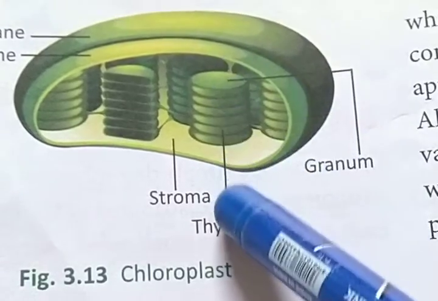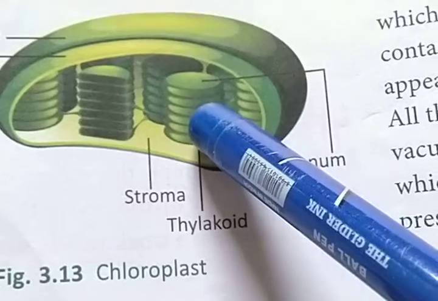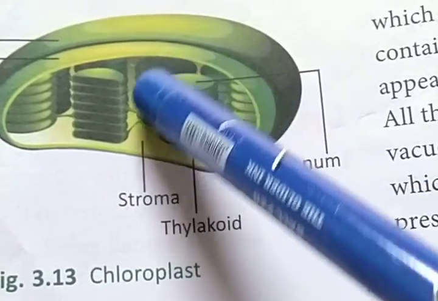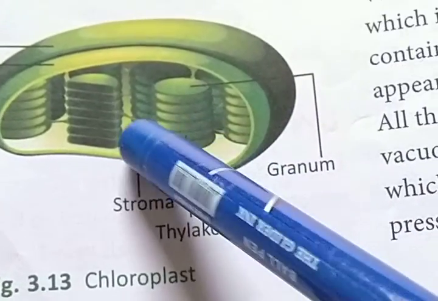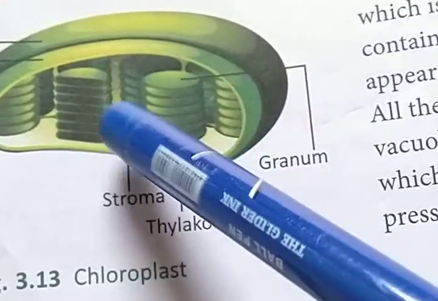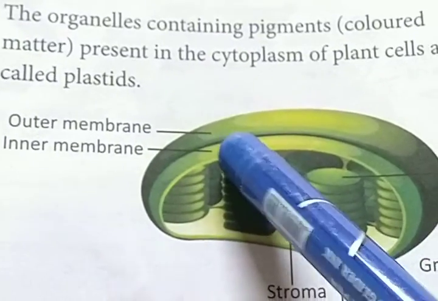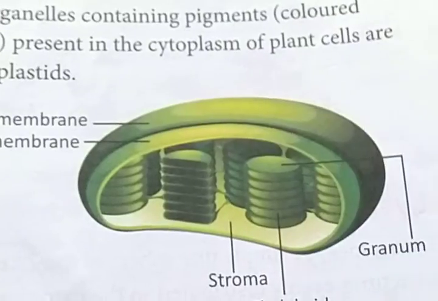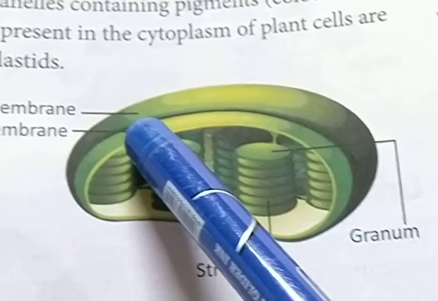These are thylakoids, disc-like structures situated one upon another. The matrix on which the thylakoids are situated is known as stroma. It has an inner membrane and an outer membrane, a double membrane protecting it.